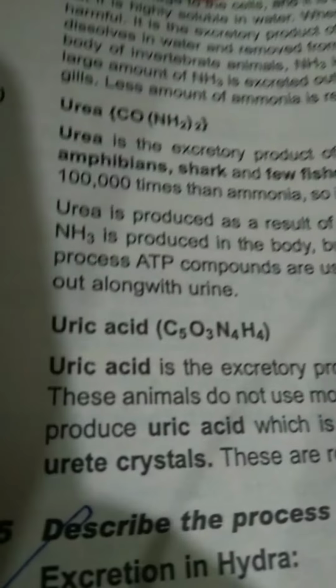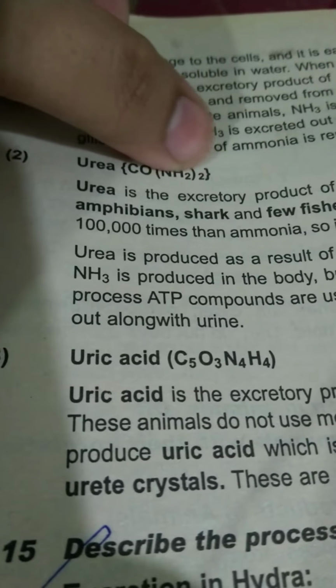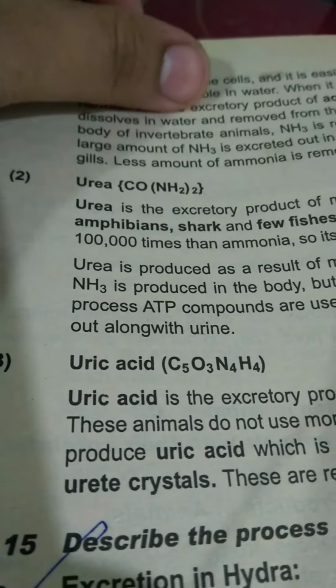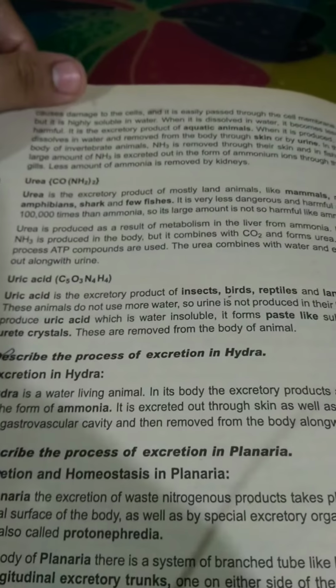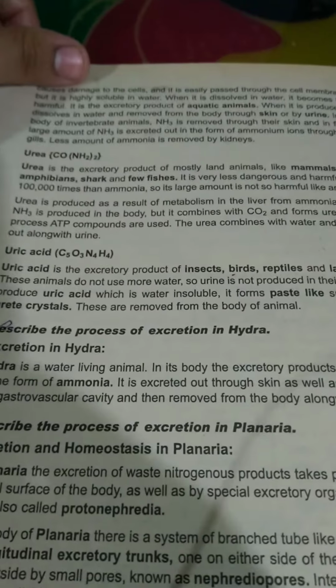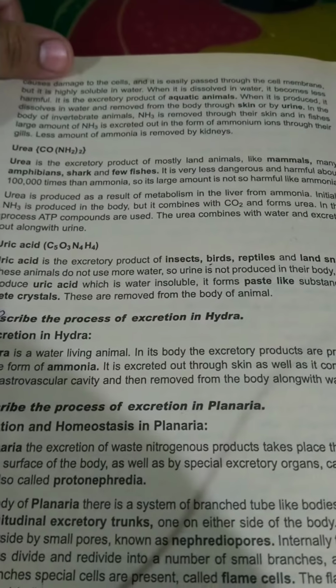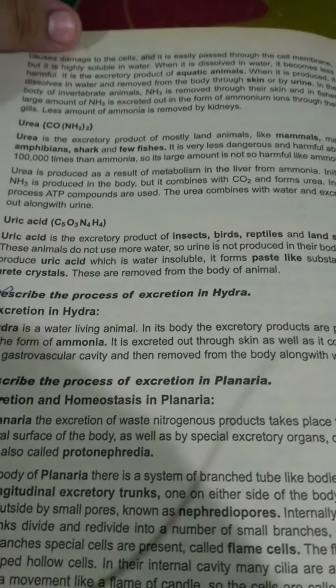As you can see here, the formula of urea includes NH2 amine groups combined with carbon and oxygen. So let's discuss this in detail. Urea is the excretory product of mostly land animals like mammals. Many amphibians, sharks, and a few fishes release this urea.